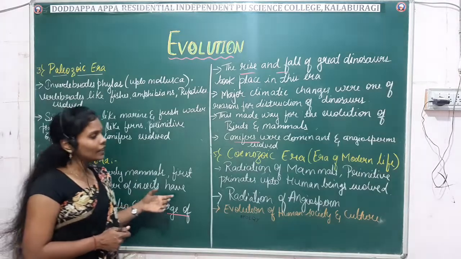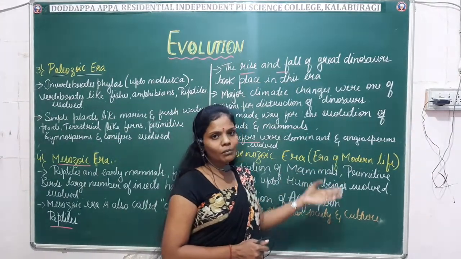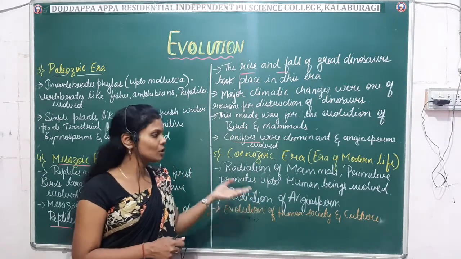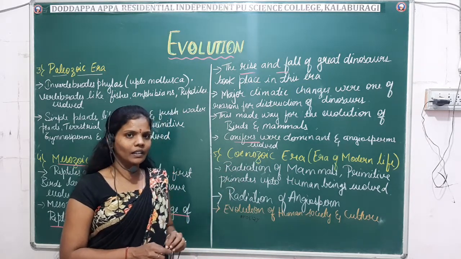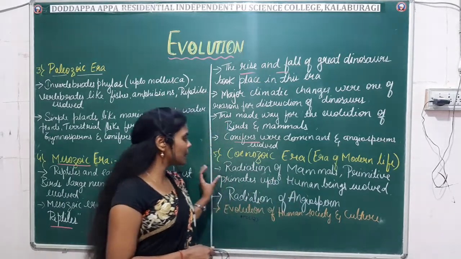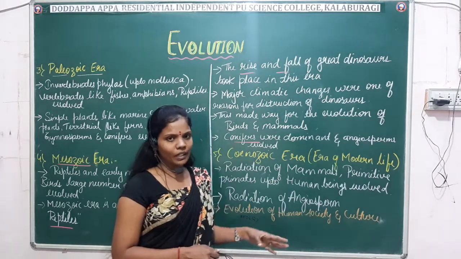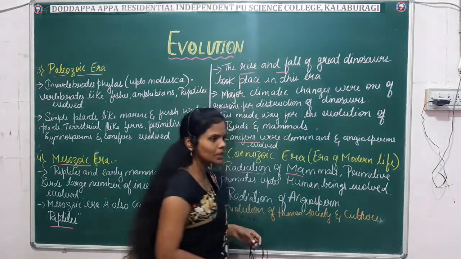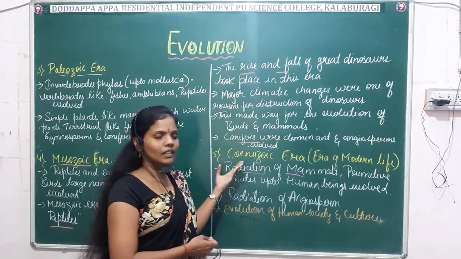Next comes the Cenozoic era, also known as the era of the modern man, or the present era. What are the changes that occurred in this era? The radiation of mammals and the primitive primates up to the human beings evolved. That is, the changes in the mammals from the primitive up to the human beings occurred in this era only.